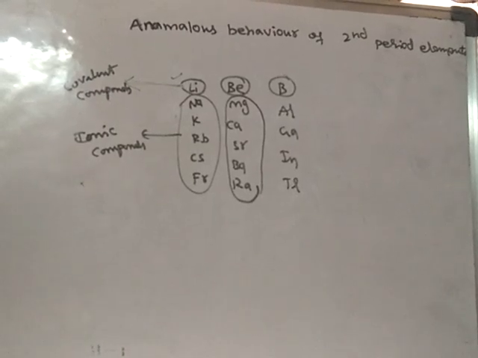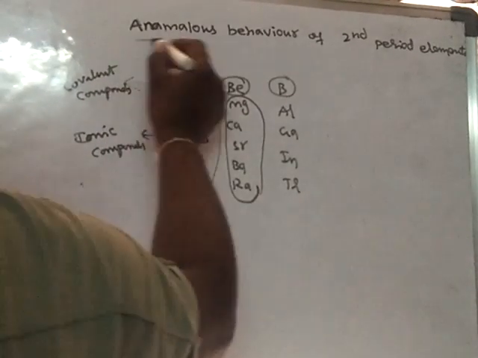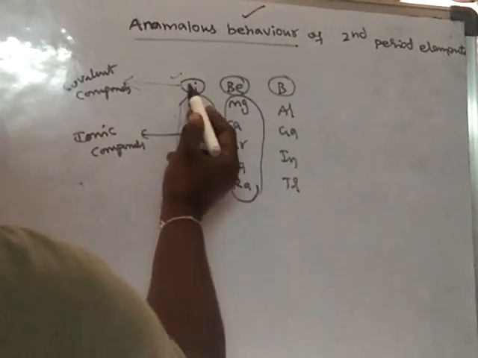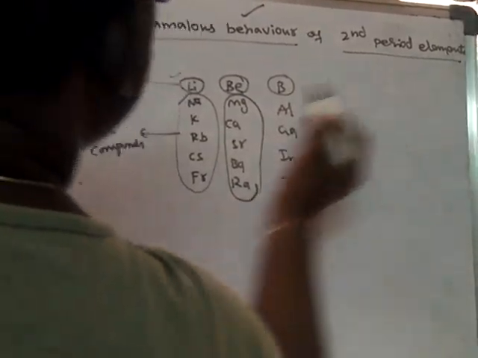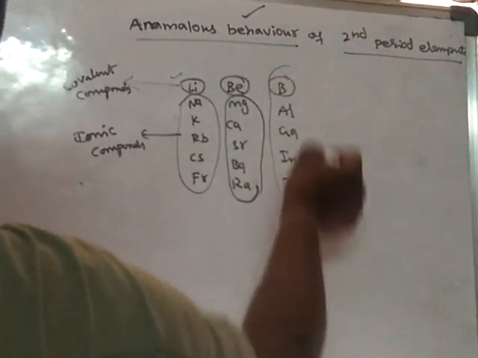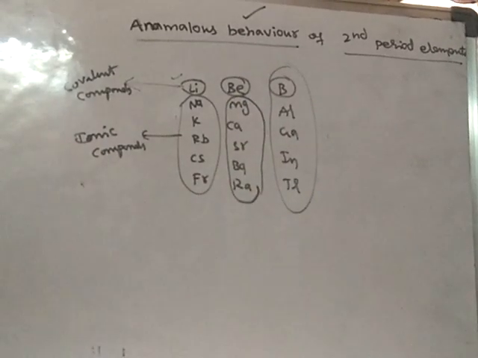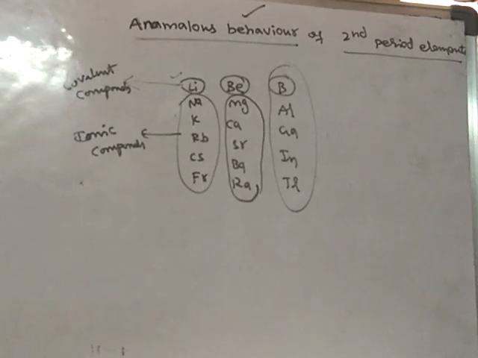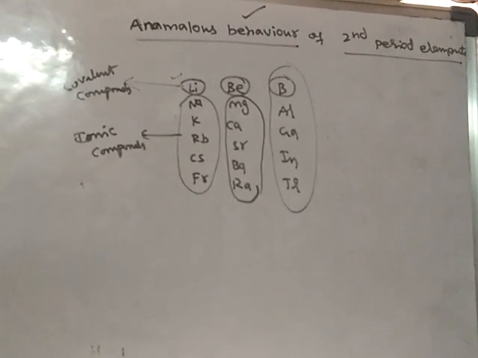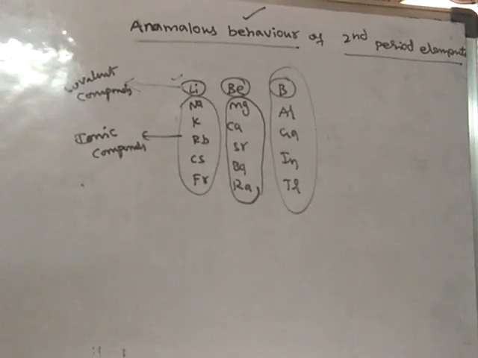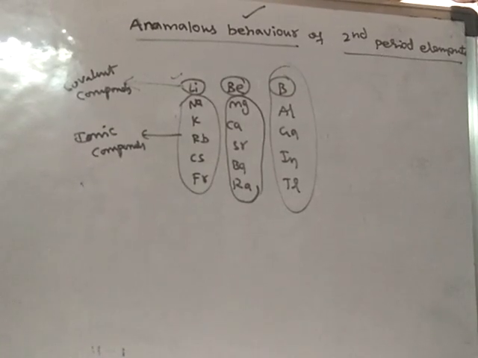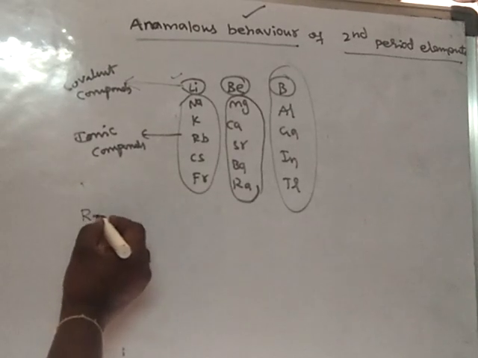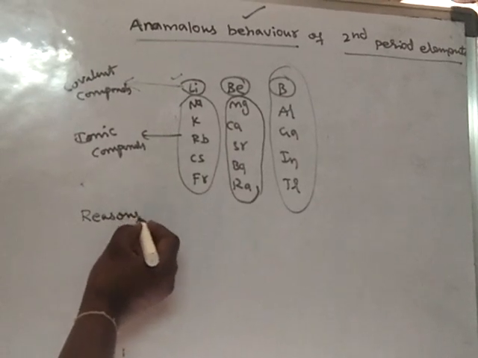Such behavior is said to be anomalous behavior. These are second period elements of all groups. Second period elements of any group show somewhat different behavior when compared to other members of their own group. What is the reason for such different behavior? We will learn the reasons for such behavior.